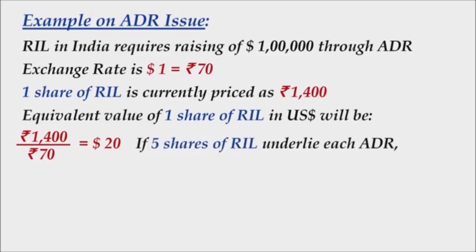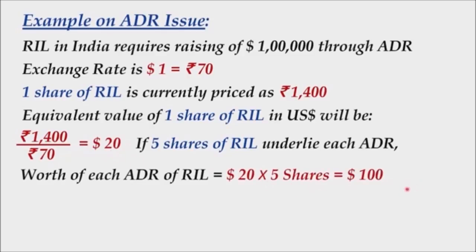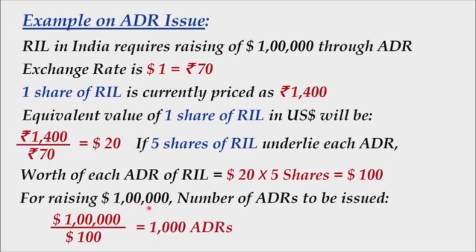Now assume that for each ADR, the number of shares underlying will be 5 shares. That means 5 shares underlie each ADR. Now what you will find is the worth of one share is $20 and 5 such shares are underlying for each ADR. So obviously the worth of that ADR will be 5 times $20, that will be US dollar 100. And now because the company is willing to raise US dollar 1 lakh, each ADR will have a worth of $100, and for raising $1 lakh, the number of ADRs to be issued will obviously be $1 lakh divided by $100, that is 1000 ADRs to be issued to accomplish the objective.